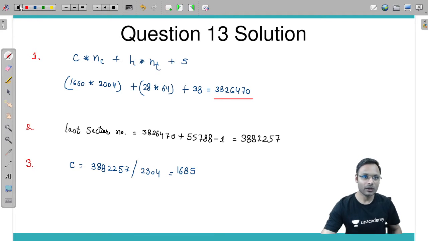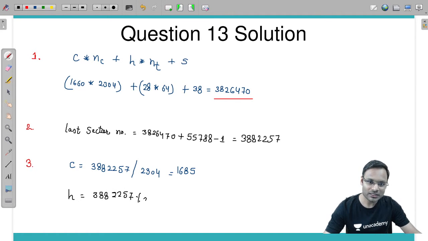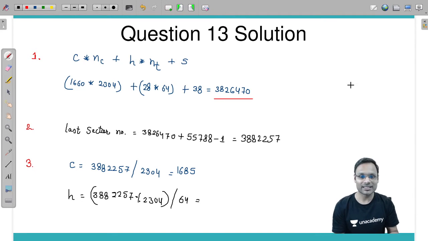Cylinder number is 1685. Now the second thing you are going to do is H: take 3882257 modulus 2304, so that only the remaining sectors are left, and then divide by NT. NT is 64. Take the remainder by division of 2304, and after that divide the value by 64.